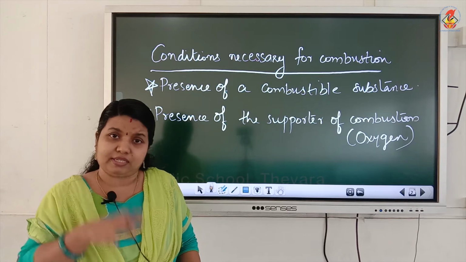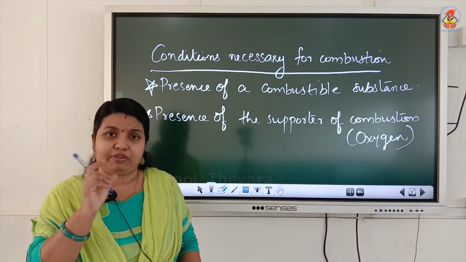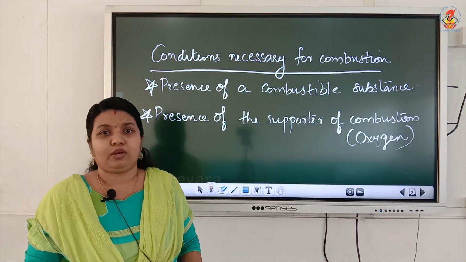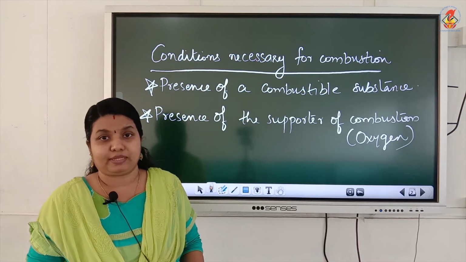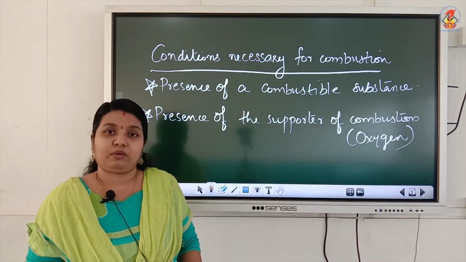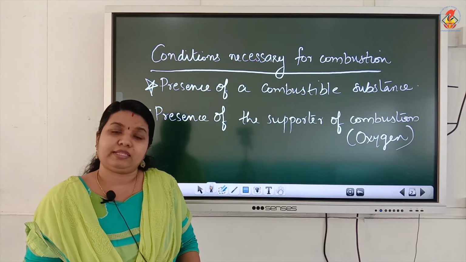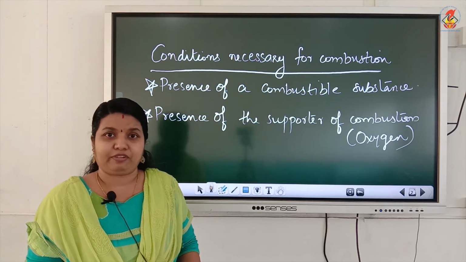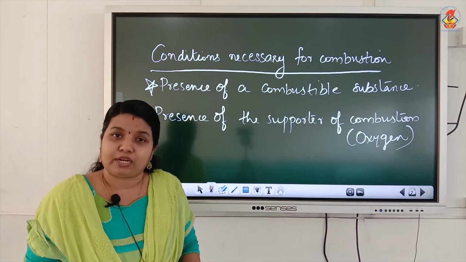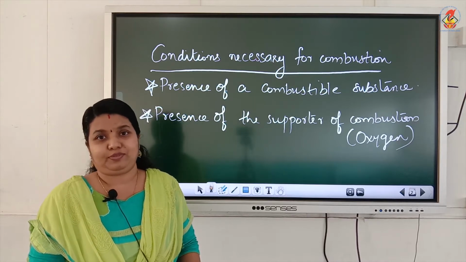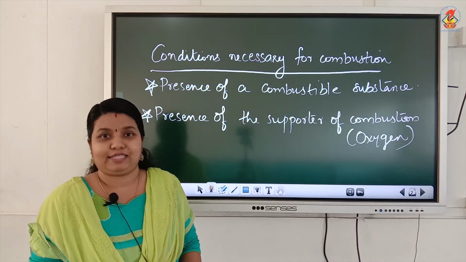The oxygen inside the glass is used up. After that, the flame starts to flicker and finally it goes off. And if the clothes of a person catch fire, that's an important question, he is covered with a blanket in order to cut off the supply of oxygen, so that the fire is extinguished.